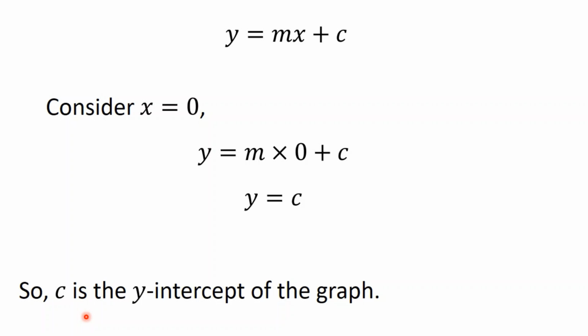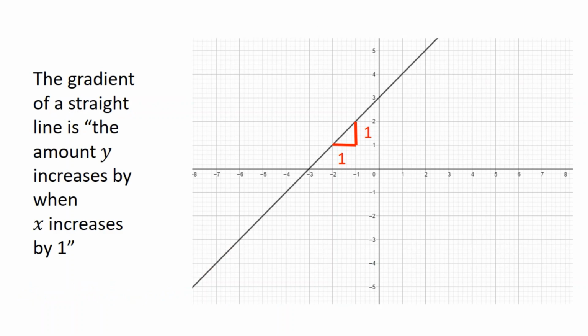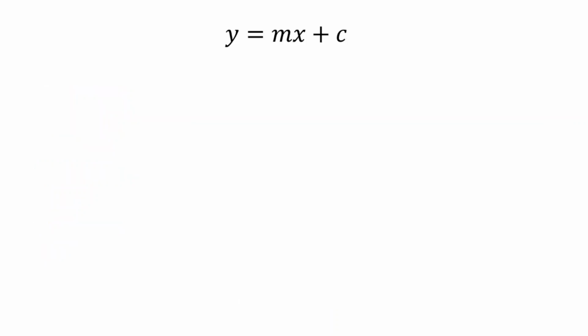Now that is a lovely starting point. That's nice, but we can actually go further with this by considering another concept we've already seen, the gradient. Now the gradient of a straight line is the amount y increases by when x increases by 1. So what I'm going to do here is take y equals mx plus c and increase x by 1. Well, what is x increased by 1? It's x plus 1.